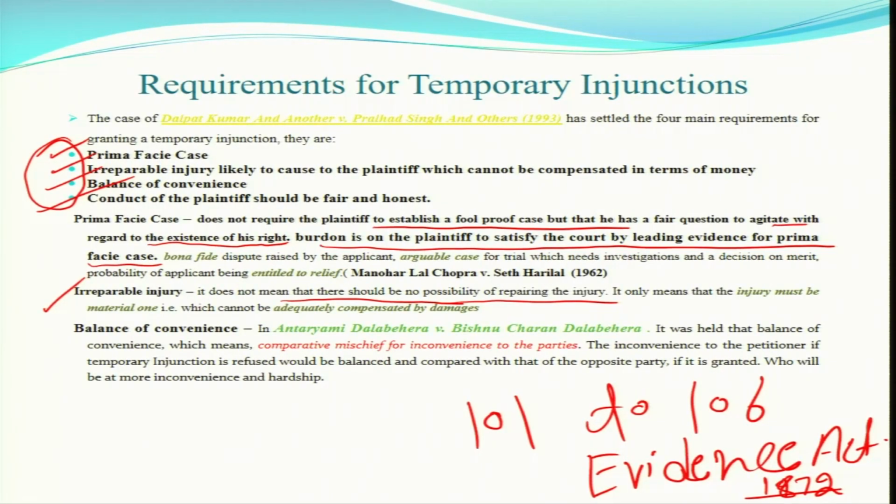Now the question arises, what is irreparable loss? We say it is when it cannot be compensated in terms of money, but not only in terms of money. Suppose the court does not grant you this relief, temporary injunction under Order 39 of CPC, and is still considering your application. Then the opposite party starts damaging your property, or starts the proceeding of alienation, or tries to waste the property.